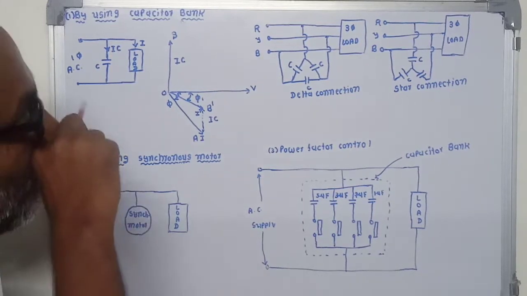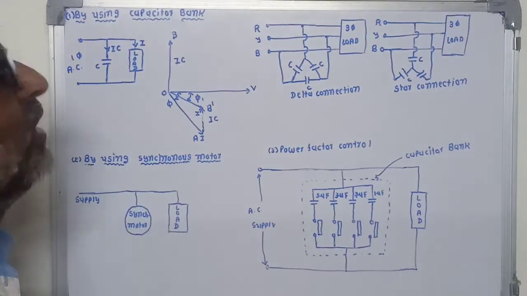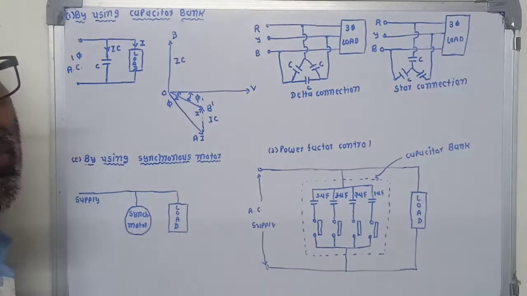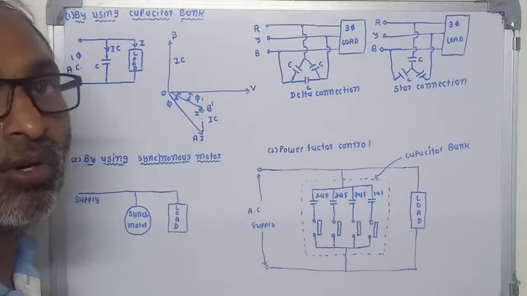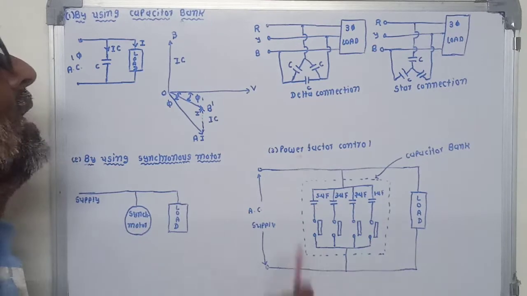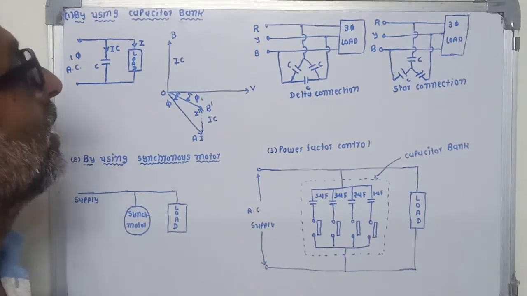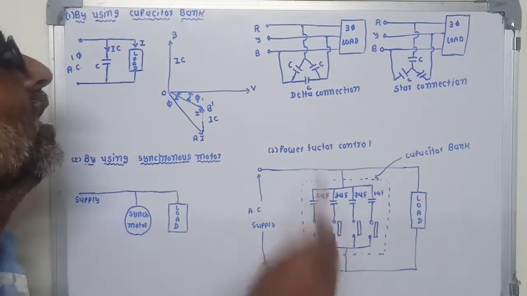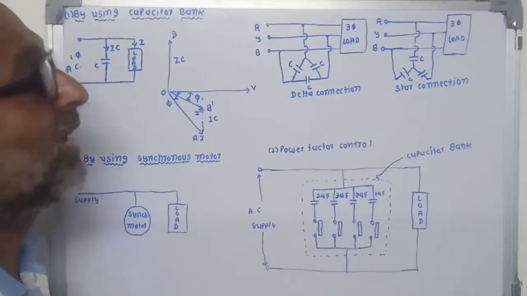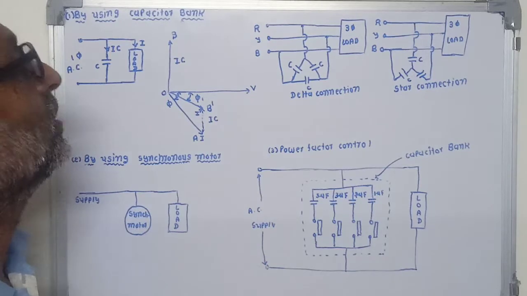We also use capacitors to improve the power factor of a three-phase load. At that time, three capacitors are used. These capacitors may be connected in delta connection or star connection.